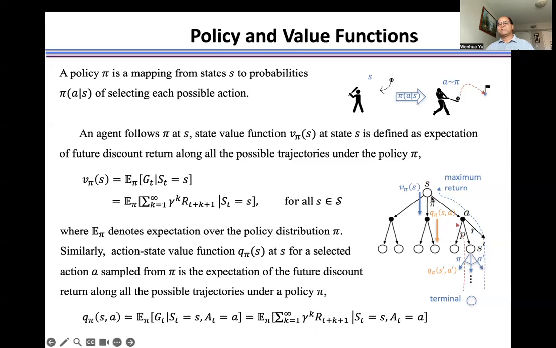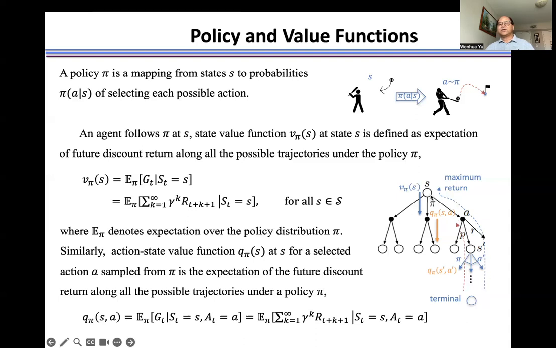Because once we select this A, the environment uses the state transition probabilities to respond to the agent, gives this reward, and reaches the next state S prime. Following this way, we get a trajectory and a return.